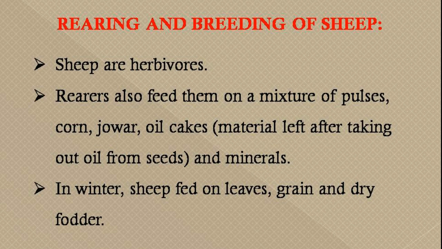Apart from grazing grass, the sheep also feed on a mixture of pulses, corn, jowar, oil cake, and also minerals. The oil cake is the material left after the extraction of oil from oilseed. In winter, when the sheep are not able to go out, they are kept indoors and they feed on leaf, grain and dry fodder.